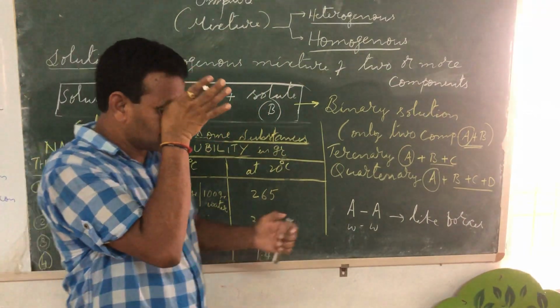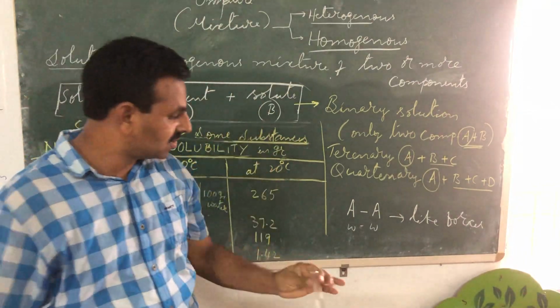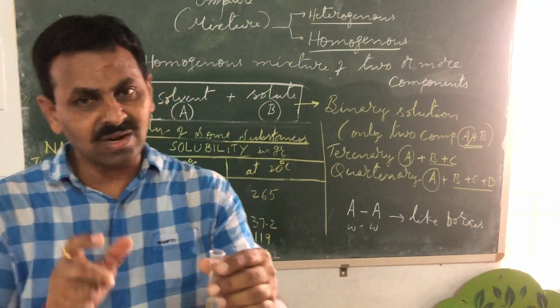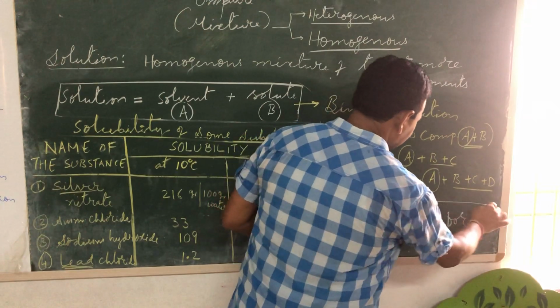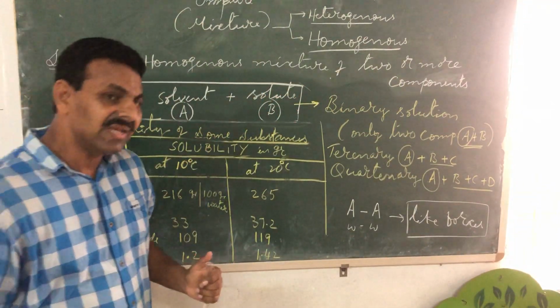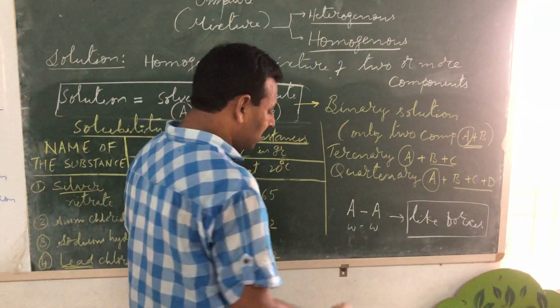See, as I said, this is the solvent. And you all know that this solvent is water. So this is A. Now I said that between solvent and solvent there are forces of attraction. They are known as like forces. Now what I am doing, I am adding a solute. So that is B.